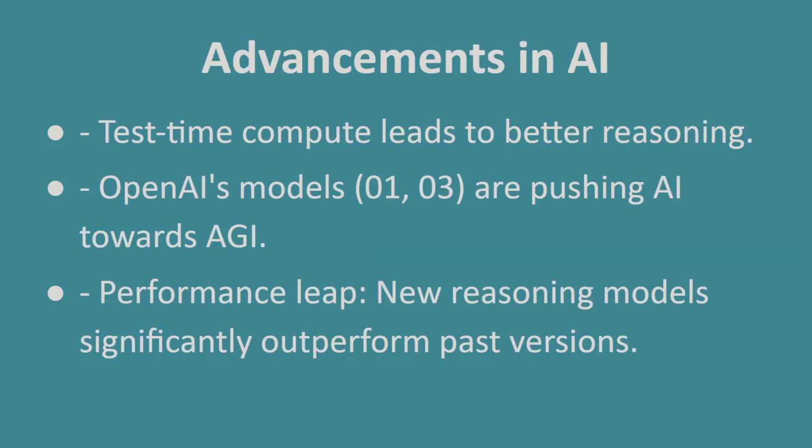Advancements in AI that lead to better reasoning. So, how much better are AI models getting? OpenAI's o1 and o3 models have demonstrated incredible jumps in reasoning ability. These models use test time compute, meaning they allocate more processing power for difficult problems. For example, on the ARC AGI benchmark, AI without test time compute performed poorly, but with it, the performance skyrocketed, reaching near human levels of problem solving.